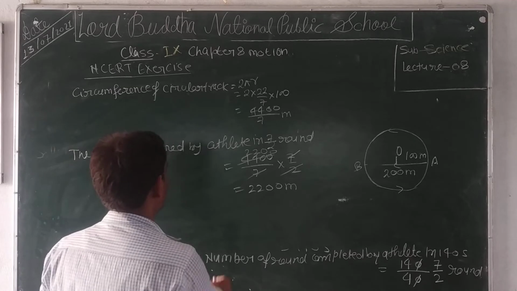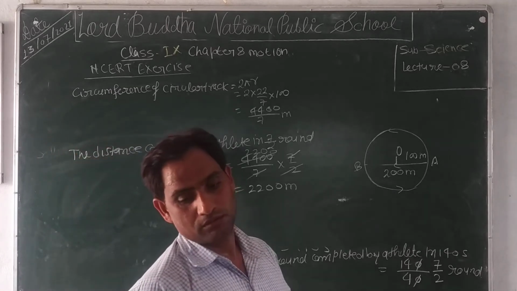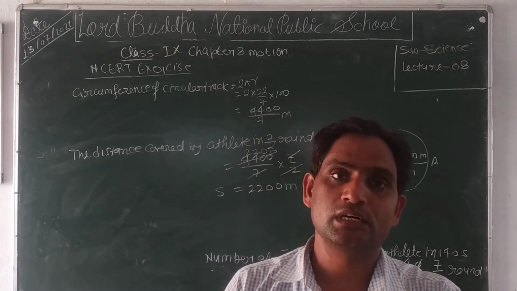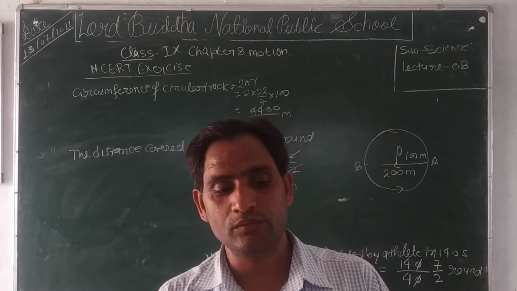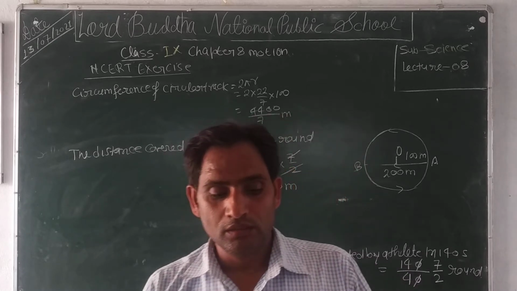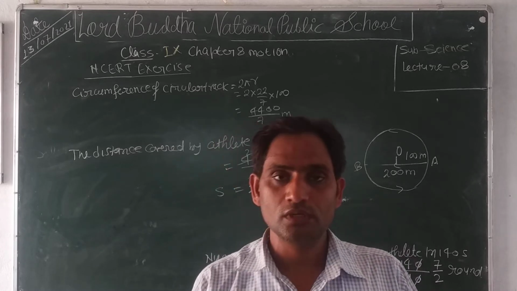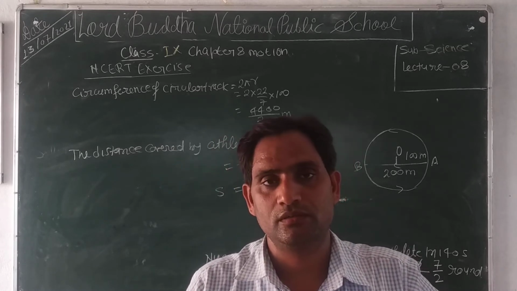Clear? Means the distance covered by the athlete in 7 upon 2 or 3.5 rounds will be 2200 meter.